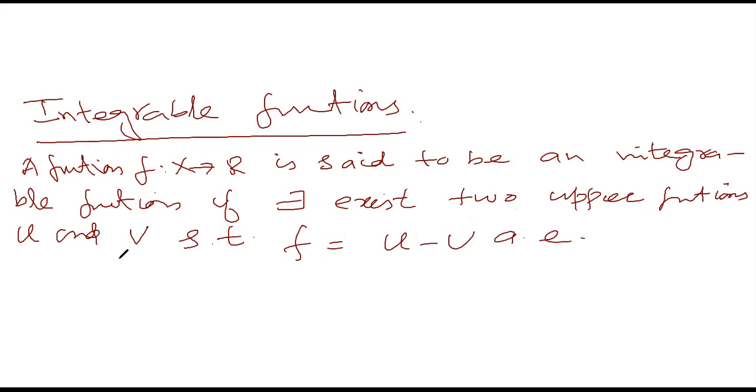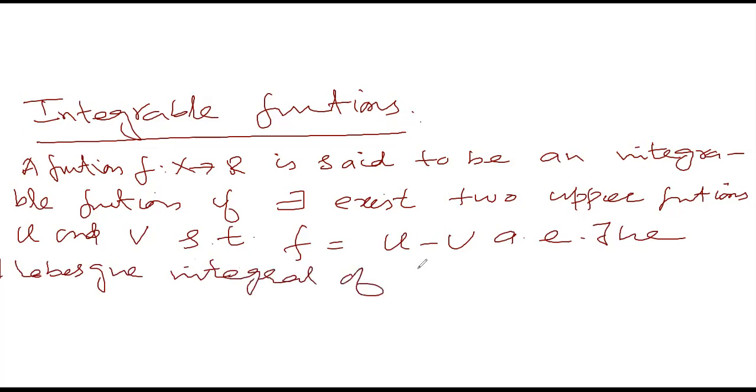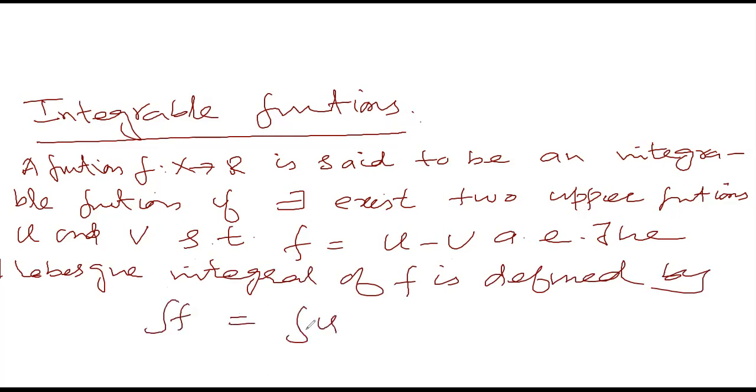And we define the Lebesgue integral of f by: integral of f is equal to integral of u, which is already defined, as the integral of an upper function, minus integral of v.